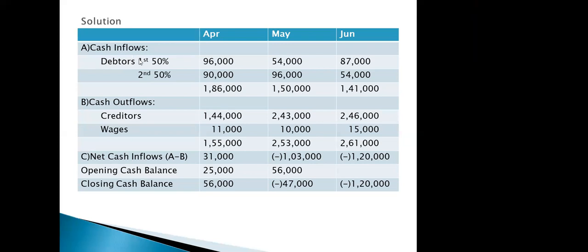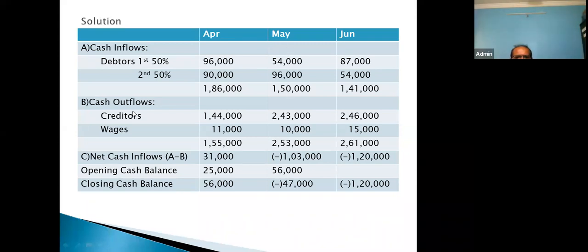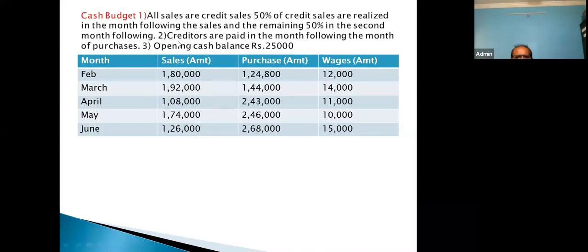Yes, sir. Now let us continue with the other part, outflow. As we know from the second information, creditors are paid in the month following. So while preparing the column for May, which creditor will you consider?